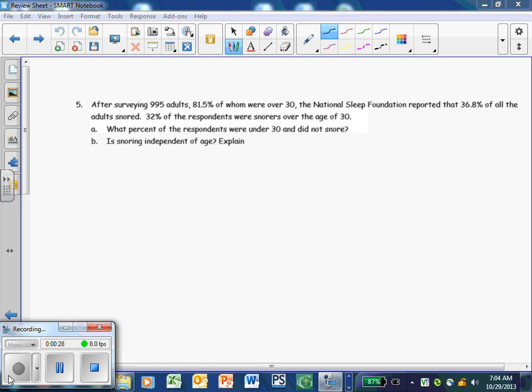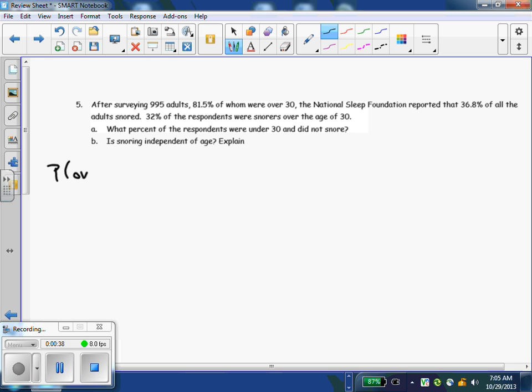So what we might think about doing here is turning some of these into probability statements. We know that the probability that someone is over 30 is 0.815. The probability that someone snored, I'm not worried about the adults because the whole group was adults, so we know that out of this group, is 0.368. And then we've got this 32% of the respondents were snorers over the age of 30.